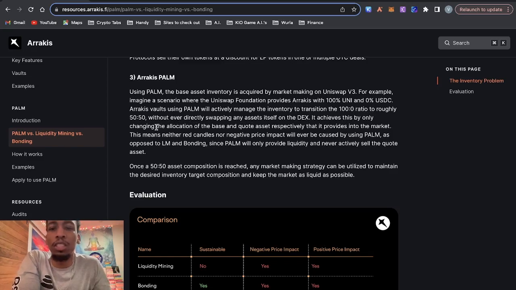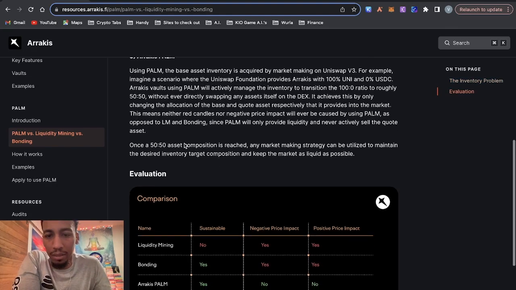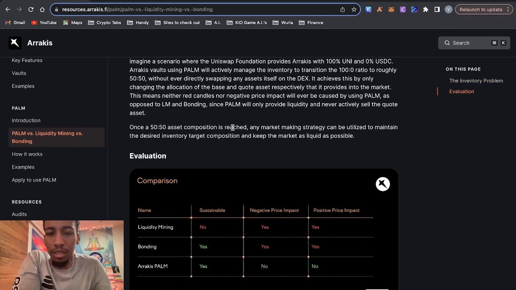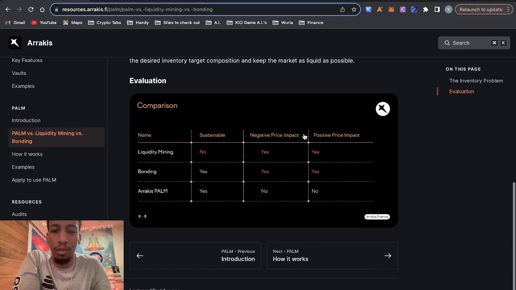It achieves this by only charging the allocation of the base and quote asset respectively that it provides into the market. This means neither red candles nor negative price impact will ever be caused using Palm, as opposed to liquidity mining and bonding, since Palm will only provide liquidity and never actively sell the quote asset. Once a 50-50 asset composition is reached, any market making strategy can be utilized to maintain the desired inventory target composition and keep the market as liquid as possible.